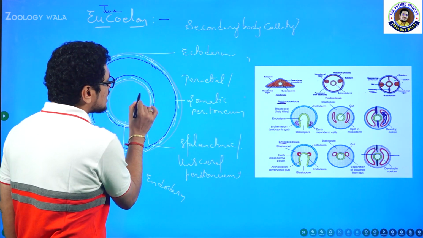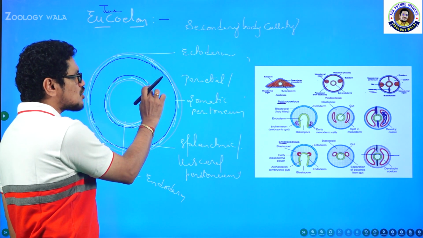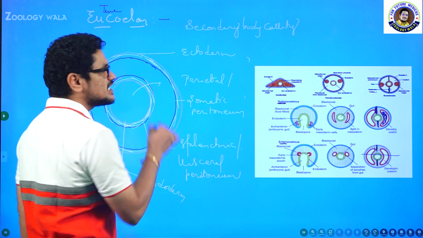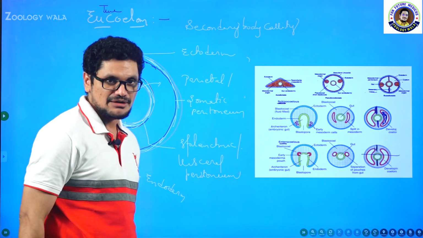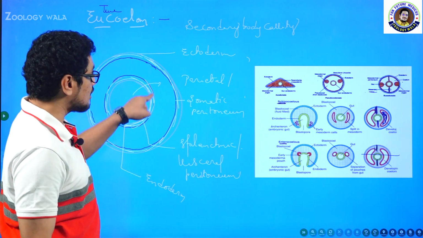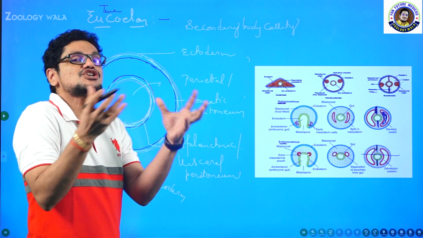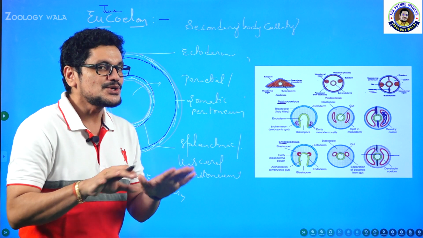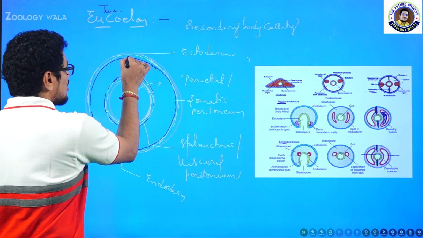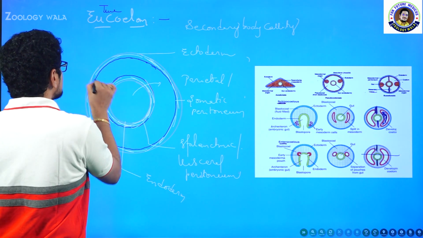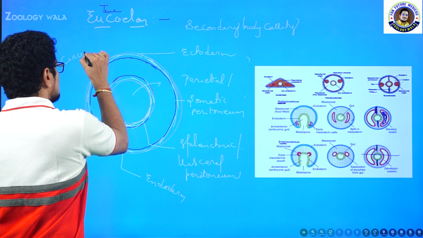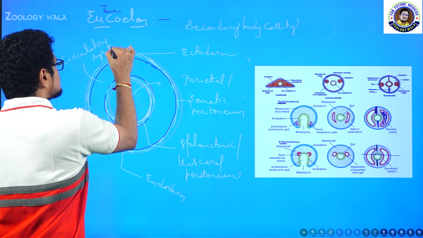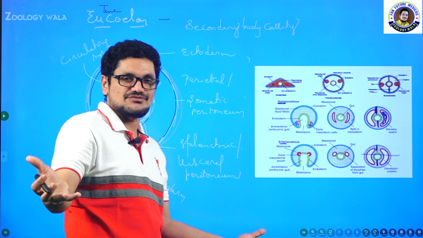So food materials will come out so easily if this layer is not there. Imagine if this layer is not there, food material will come out so easily. Diffusion of food materials will become easy. But now the layer has developed, muscles also developed. So diffusion and transportation of food materials will become difficult. To compensate for this, a circulatory system developed in the animals. The circulatory system developed in order to distribute food materials to different parts of the body.